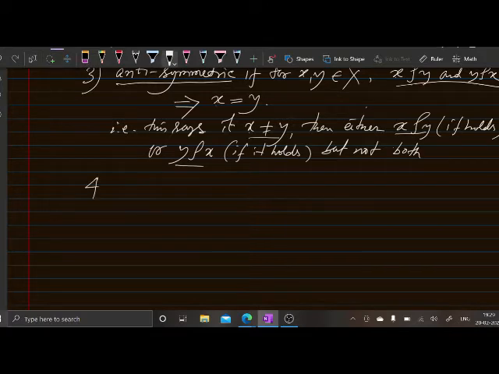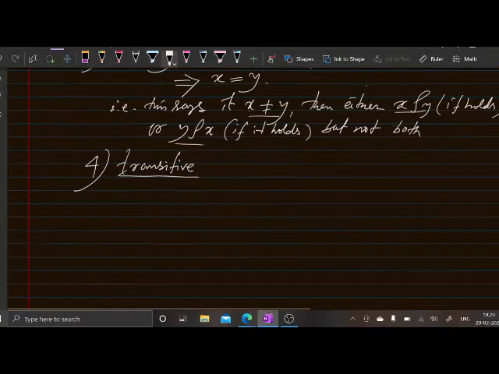Number 4, the relation is said to be transitive. Transition means moving from one place to another via some correspondence, right?